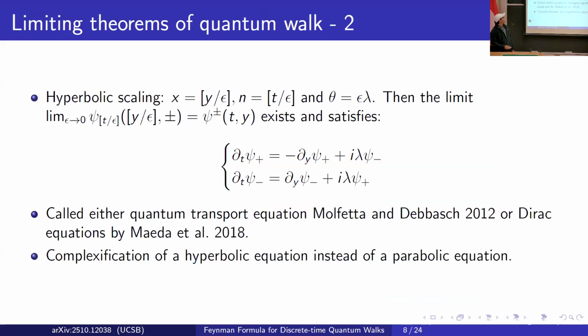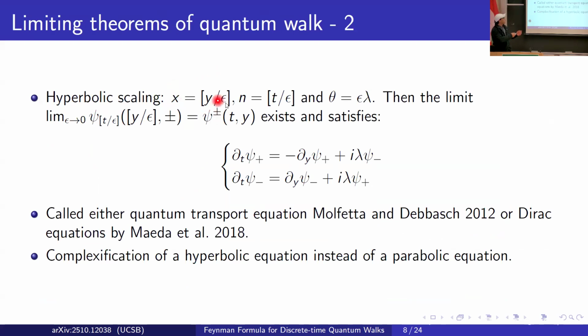Next, other than the ballistic weak limit, we have another limiting theorem, which is the continuous-time PDE scaling to a quantum transport equation. Again, we can scale the quantum walk amplitude using a common scaling for space and time, which we call a probability scaling.